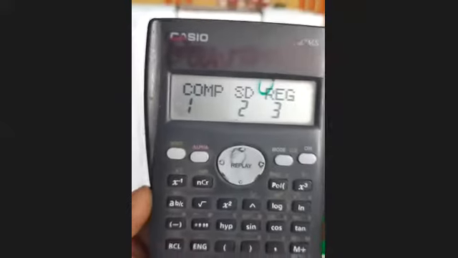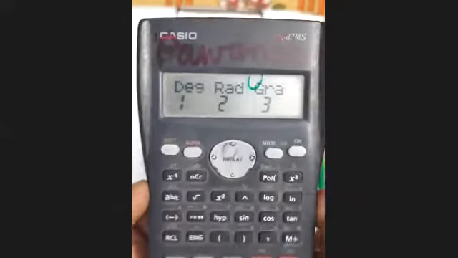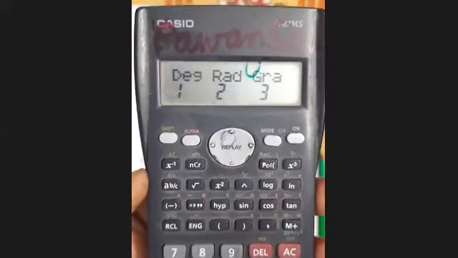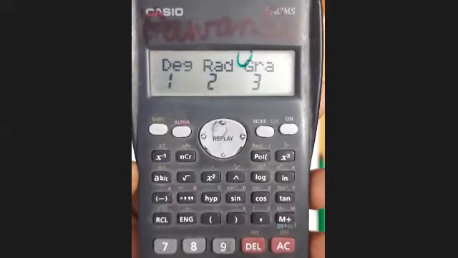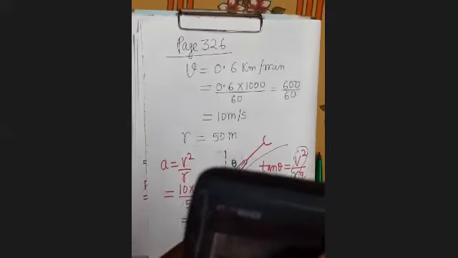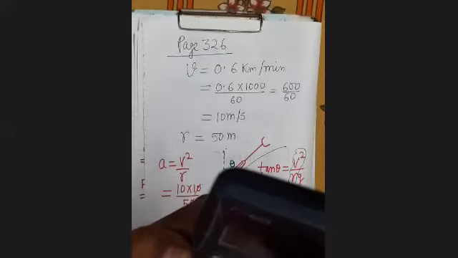You press the mode. So see here, you will get COMP, SD and REG. Then once again you press it. What will you get? Degree, radian, and gradian. For fixing at degree, you will press 1. For radian, you will press 2. So see here, I am pressing 2. It will be changed into radian. You can see here, now there is a radian sign here. This is the sign of radian.